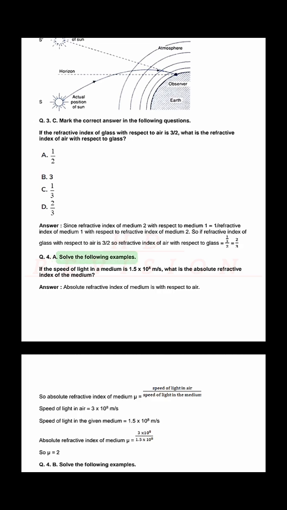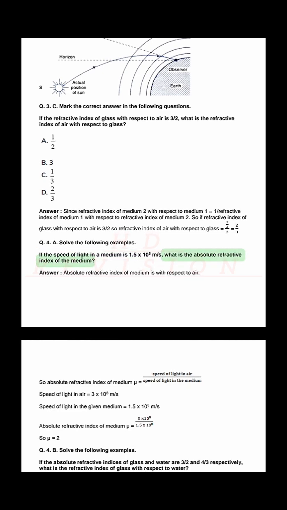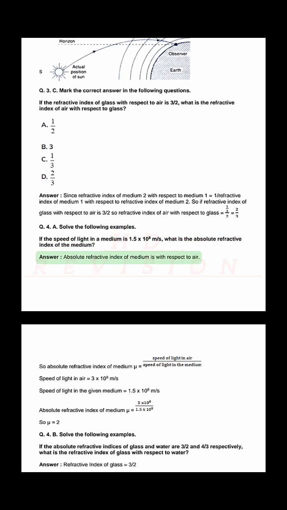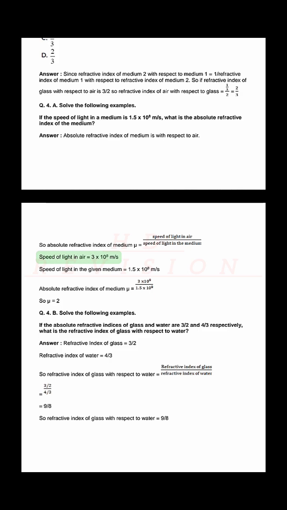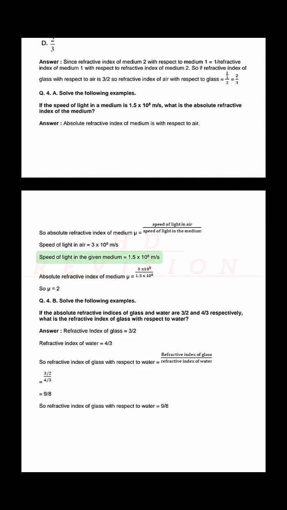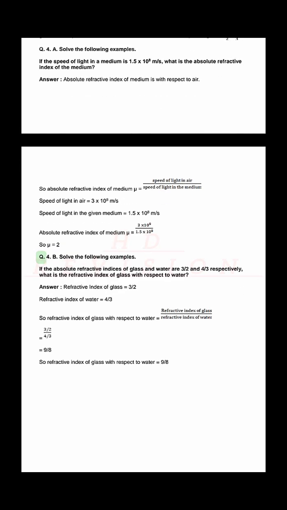Q. 4. A. Solve the following examples. If the speed of light in a medium is 1.5 × 10^8 meters per second, what is the absolute refractive index of the medium? Answer. Absolute refractive index of a medium is with respect to air. So absolute refractive index of the medium mu equals speed of light in air divided by speed of light in the given medium. Speed of light in air equals 3 × 10^8 meters per second. Speed of light in the given medium equals 1.5 × 10^8 meters per second. So mu equals 2.